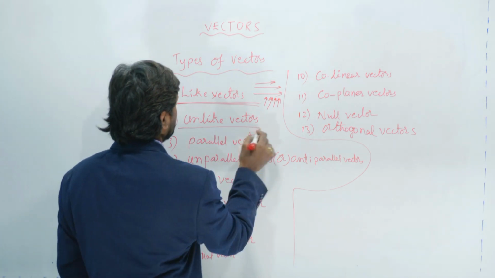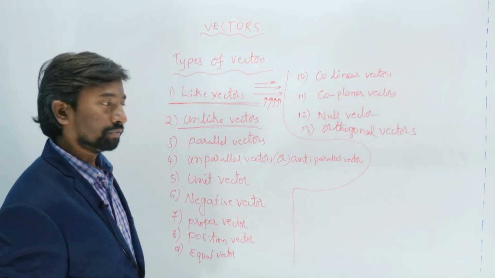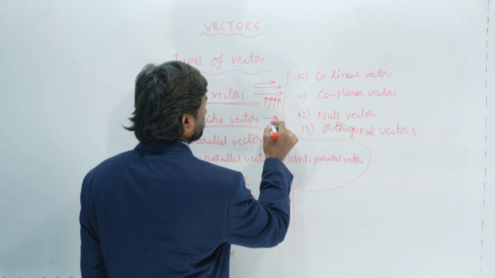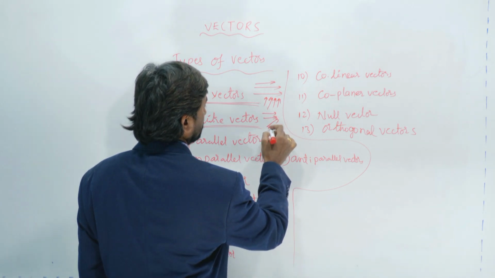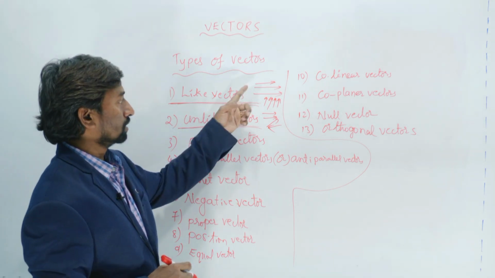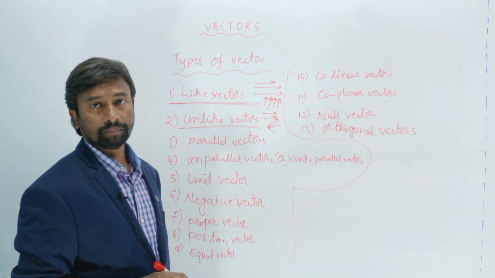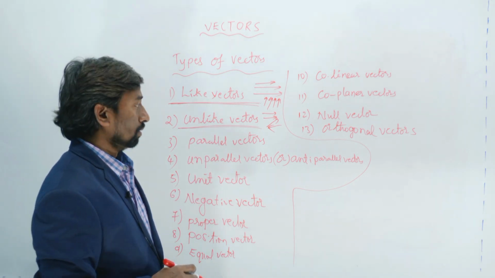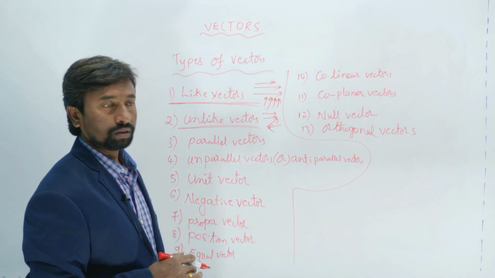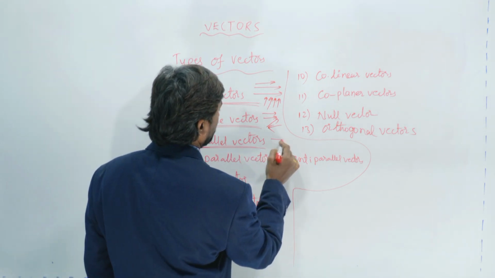And unlike vectors are the vectors which may be different in magnitude, and they are in different directions. The vectors which are in different directions are said to be unlike vectors. If the vectors are in the same direction, they are like vectors. The magnitude may be equal or may not be equal, but if they are in different directions, they are said to be unlike vectors.